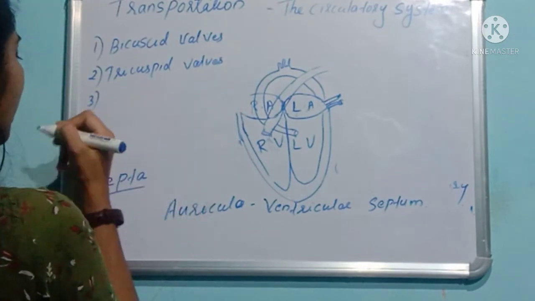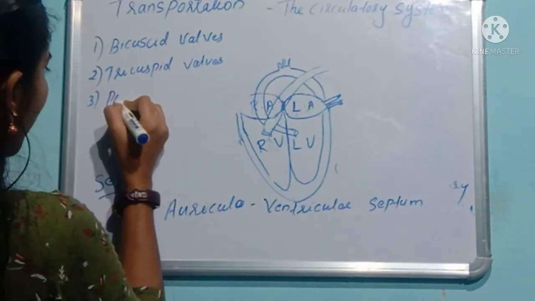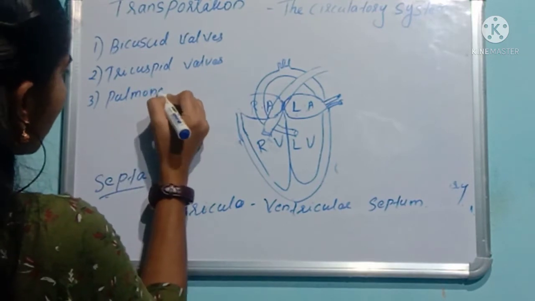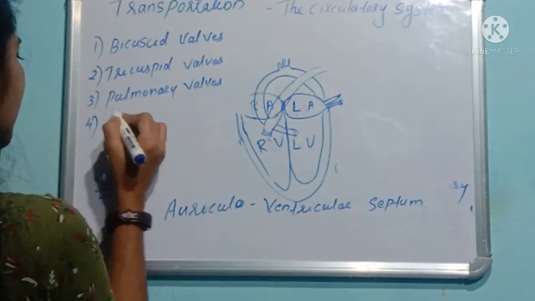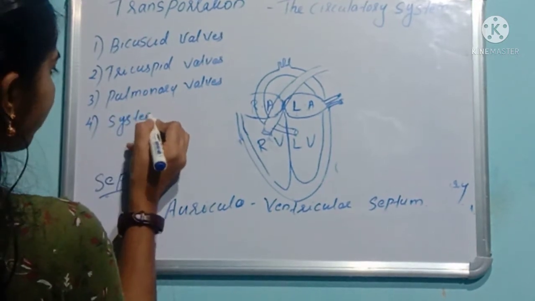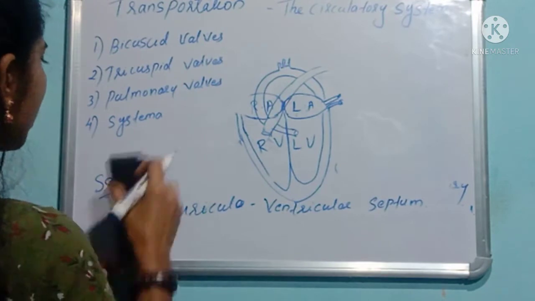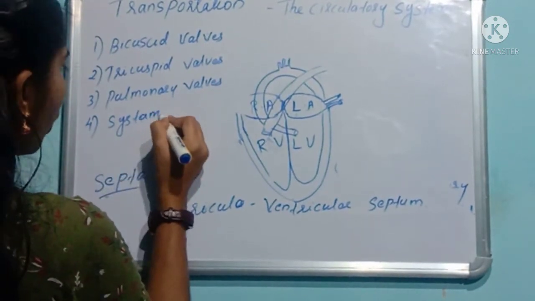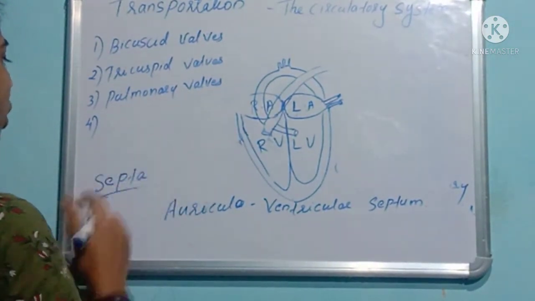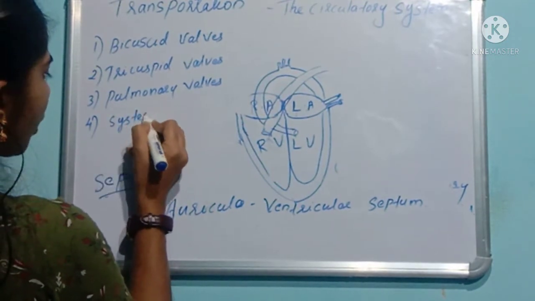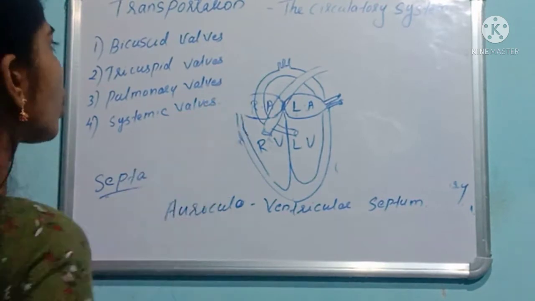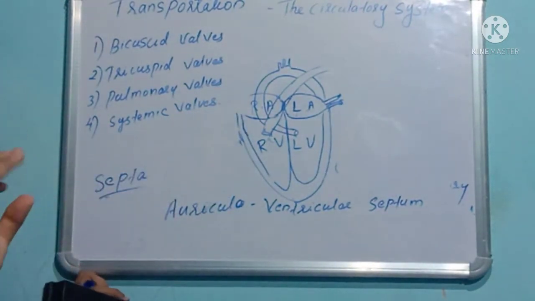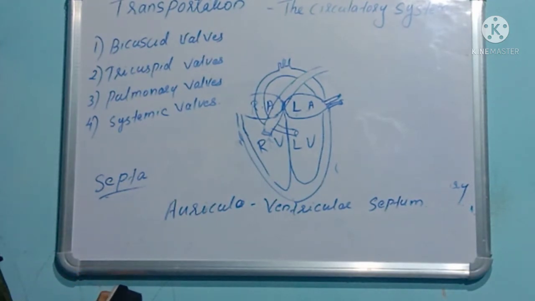And third one is the pulmonary valves. And fourth one is the systemic valves. So, four valves are there: the bicuspid valve, tricuspid valve, pulmonary valves and systemic valves.